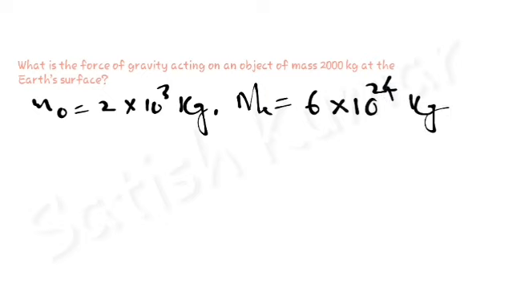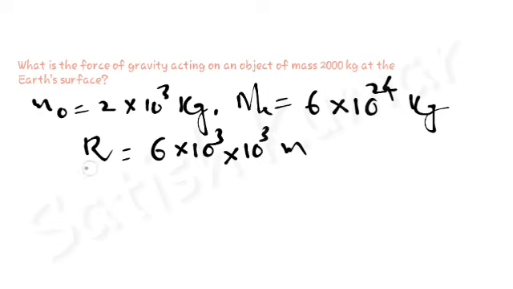And the object is on the earth, so I can consider the distance as the radius of the earth, which is 6 point something, so I am taking it as 6000 kilometers. 6 into 10 cube, kilo means 1000 again, so 10 cube meters. So this is the radius.